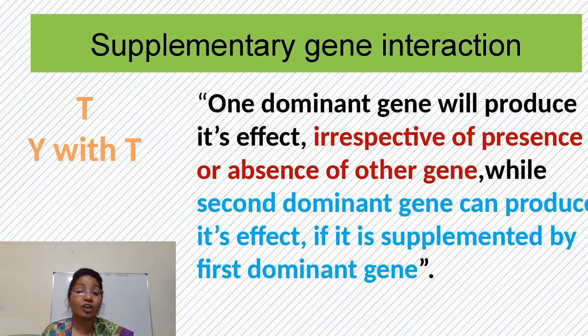But the second dominant gene, that is capital Y, will produce its effect, will produce yellow color, if it is supplemented by first dominant gene, that is capital T. That means capital T will produce tall whether capital Y is present or not, but capital Y will produce yellow only if it is supplemented by capital T. That means these two genes supplement each other, and this type of interaction is called supplementary gene interaction.